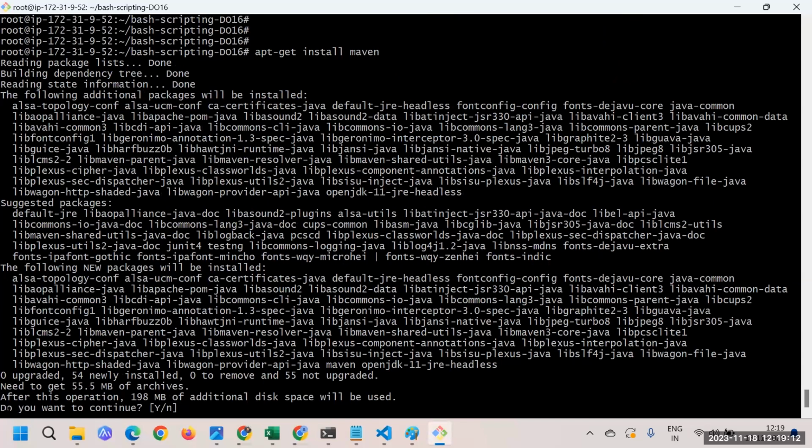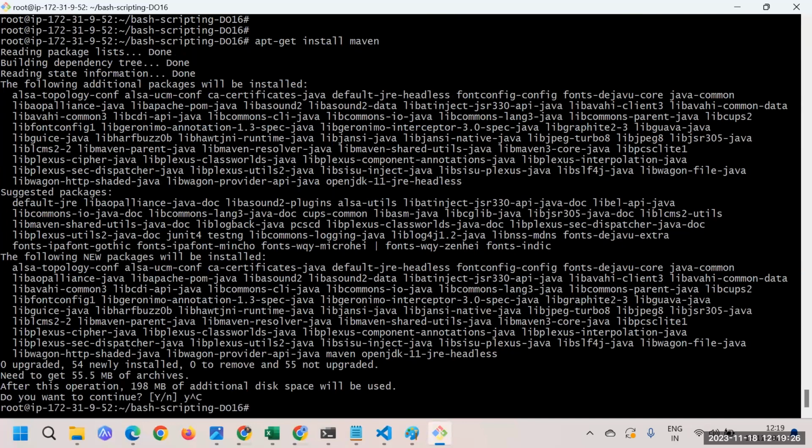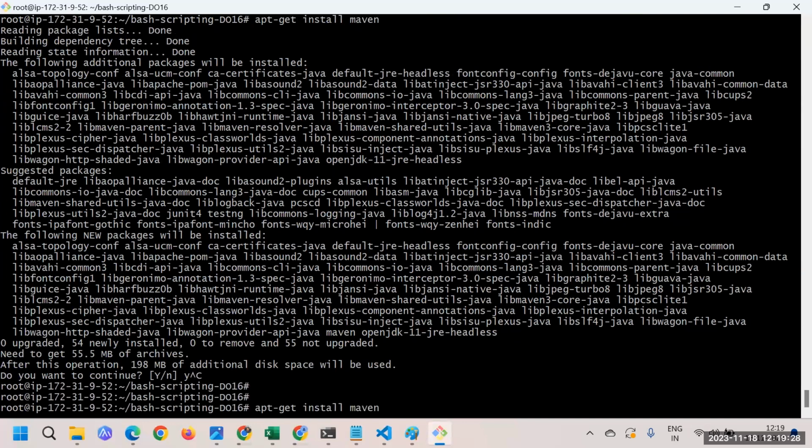Do you want to continue? Press Y, and once I press Y and then enter, the installation will start. To avoid that, I'll press Ctrl C here. When I don't want it to ask me this way, I can just pass the -y option and skip this prompt. I'm basically giving auto approval myself. You get the point? Yes, understood.